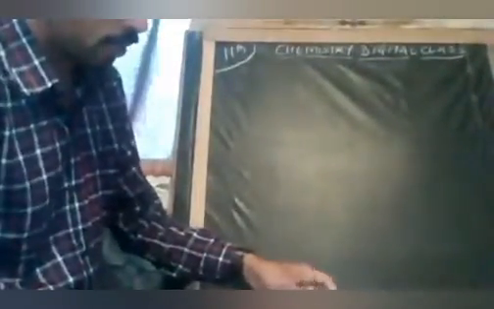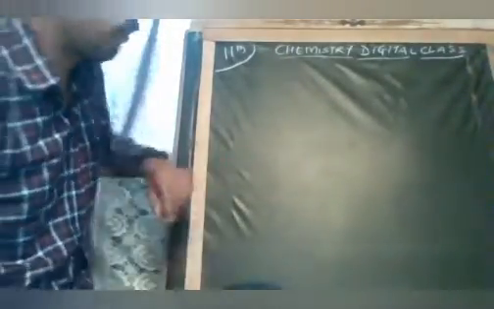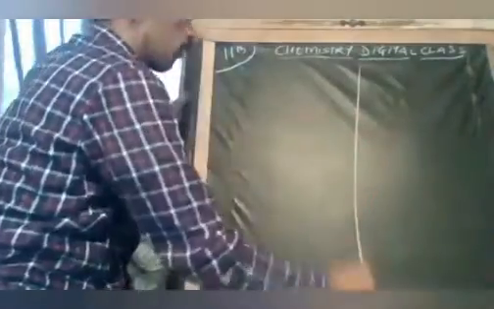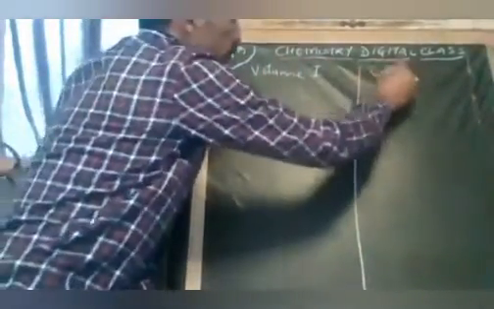We are going to start. I am going to start the term 2. It means that volume 1 we have finished. If I talk about volume 1, there are 2 books in chemistry. This is called volume 1 and volume 2.